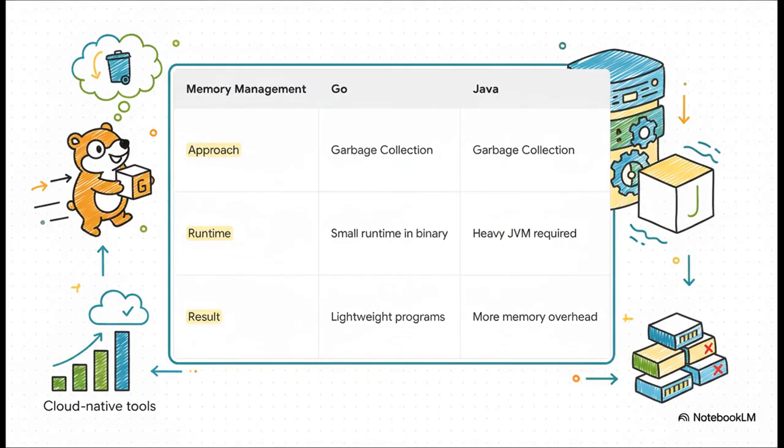Now, this is where things get really clever. Look at how Go handles memory. Like Java, it has garbage collection, so you don't have to manage memory manually. But, and this is a big but, it avoids that heavy Java virtual machine, the JVM. Instead, Go just packs a small, efficient runtime right into your compiled program. Think of it like a little sidecar. This is why Go apps feel so light and start up so fast, a massive plus in the cloud.